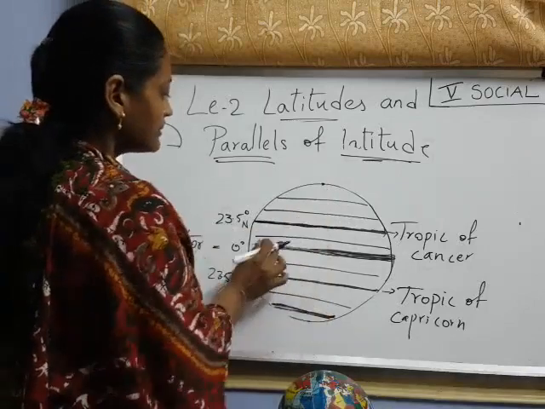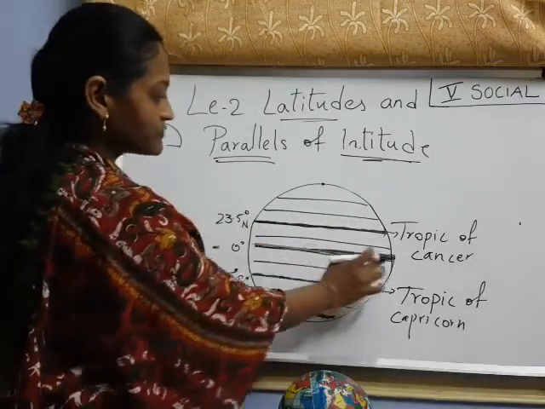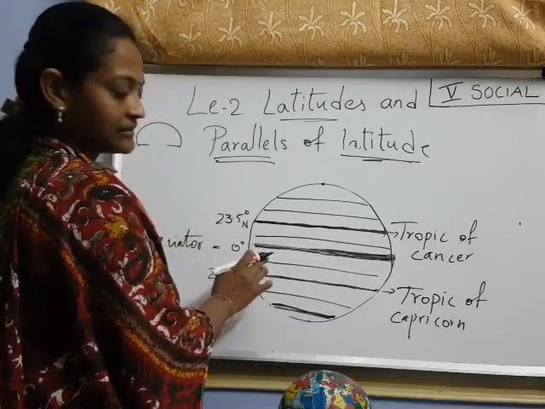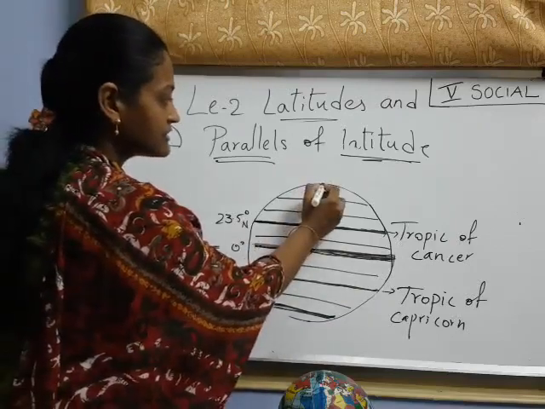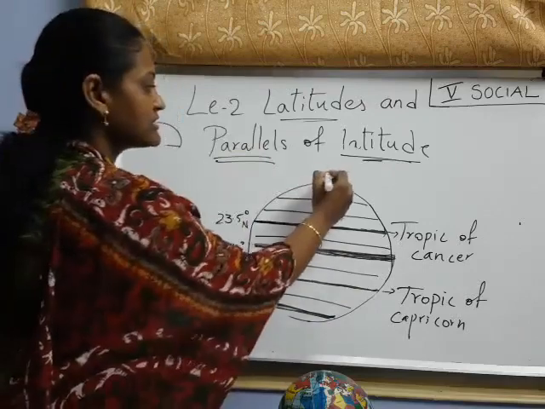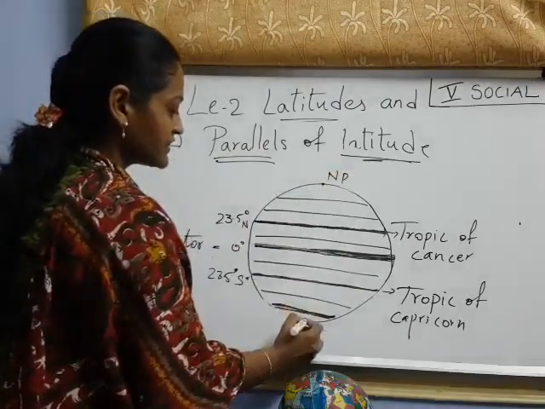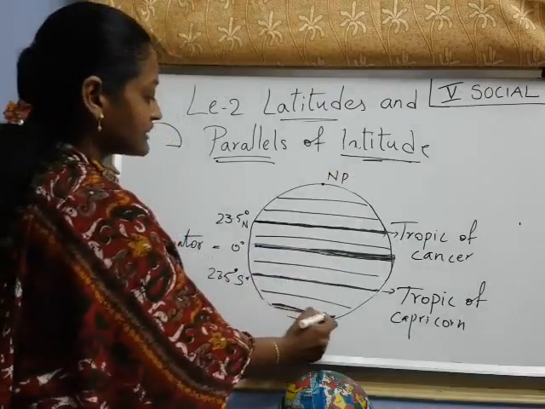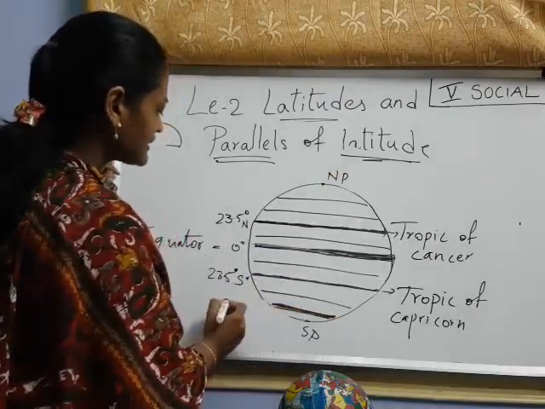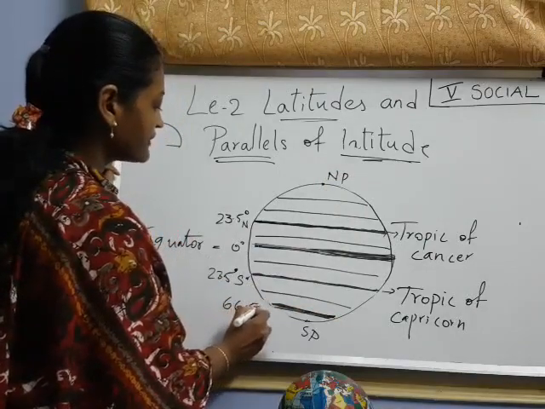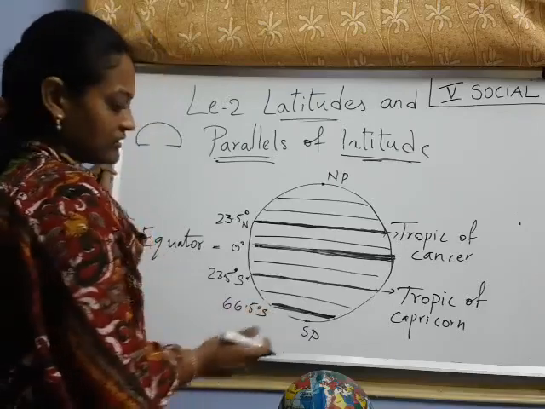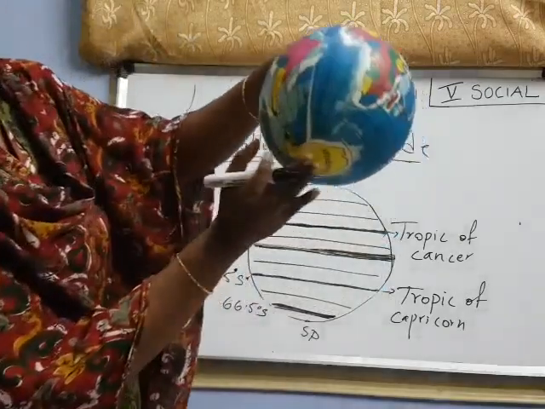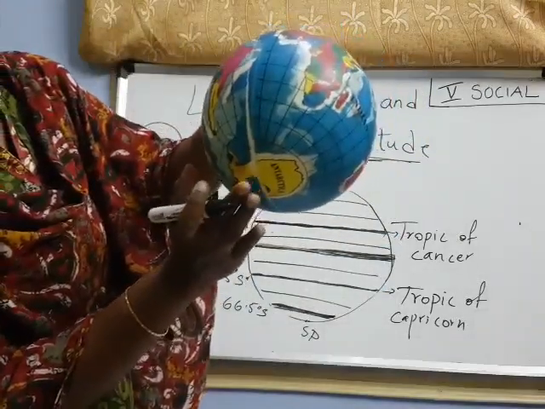Now here the length of the equator is more, and the length here is very less, like a dot. This is the north pole, and this one is the south pole, right children? Now here the line is around 66.5 degrees south side. Our earth has, towards the south side, which continent? Antarctica, right?